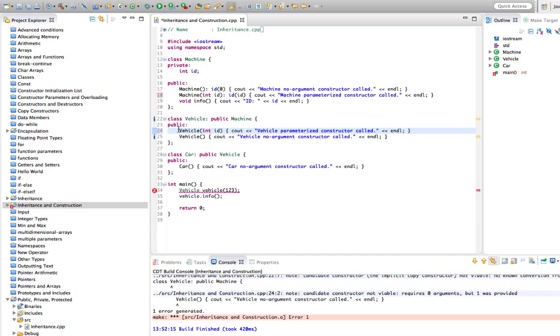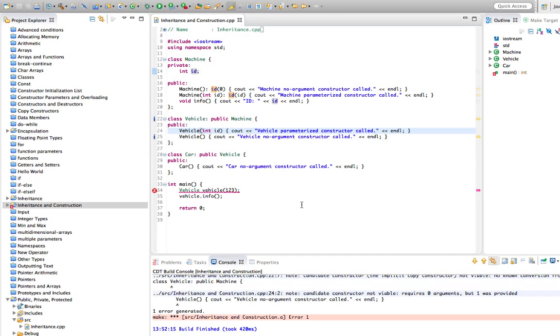Now again, we've got a similar problem to what we saw before. We want vehicle to have a constructor that looks like this, that accepts an ID parameter to initialize vehicle's ID with, which it inherits from machine. But we can't refer to ID directly in vehicle, because it's private to machine.